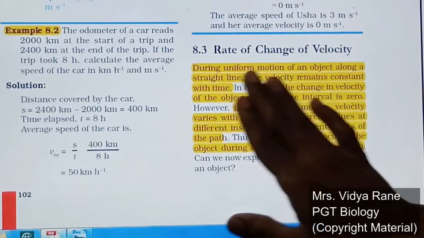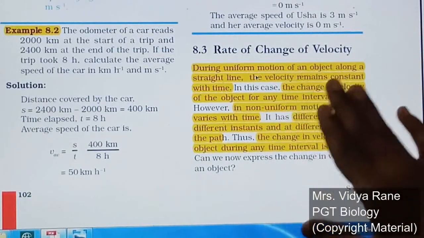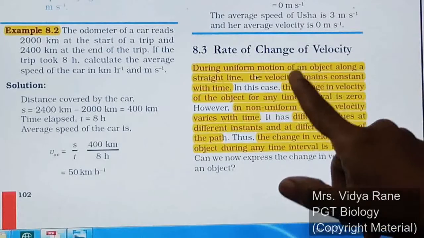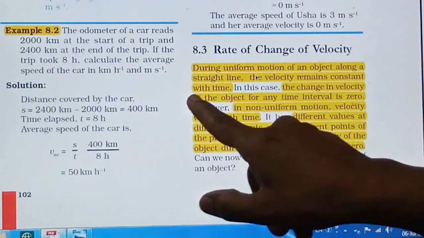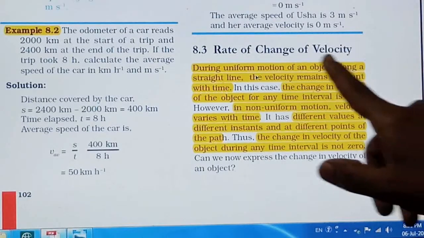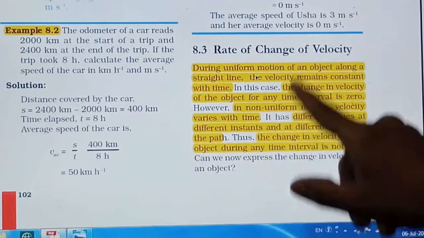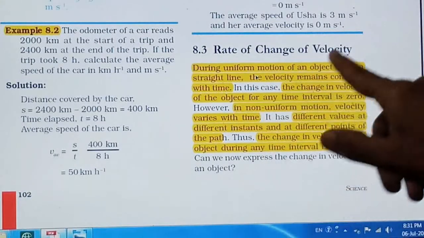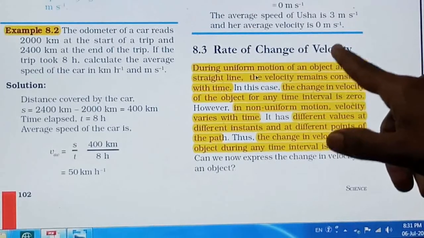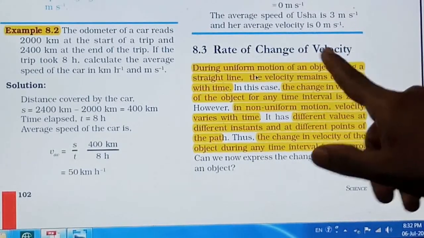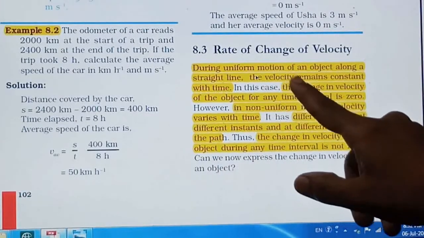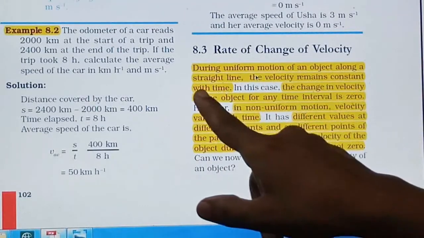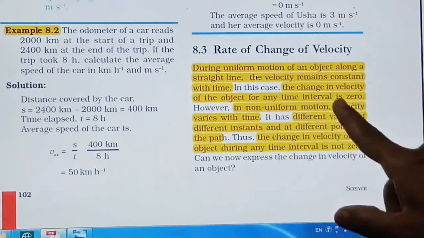Whenever there is uniform motion of an object in a straight line, the velocity will always remain constant, right? In uniform motion in a straight line, the direction is also not changed, because in velocity we are also thinking about the direction. So whenever it is moving in a straight line, the velocity will also remain constant with time, right?